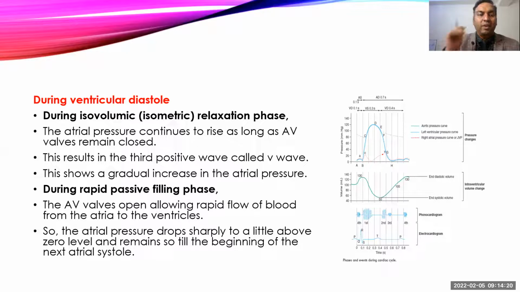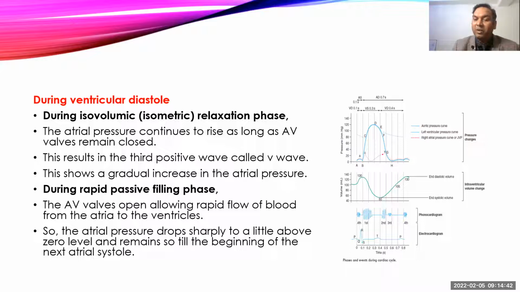Okay, during ventricular diastole, there is isovolumetric relaxation. That isovolumetric relaxation pulls the AV rings down, and the atria keep on filling, which keeps on increasing the atrial pressure. That is called the V wave.